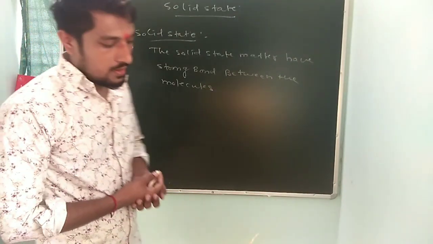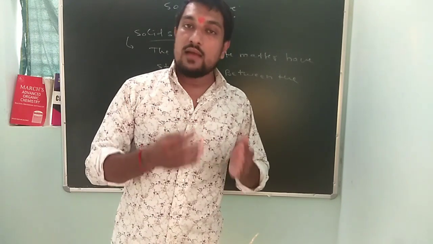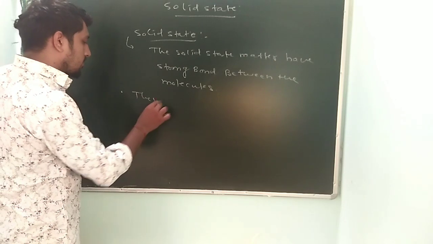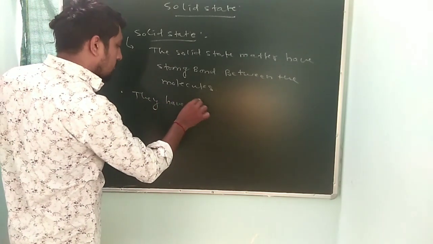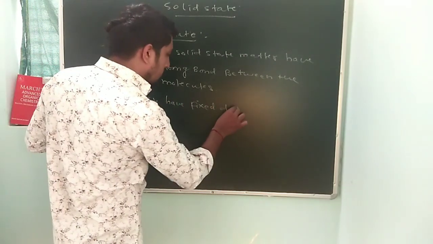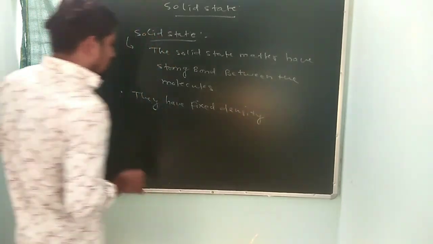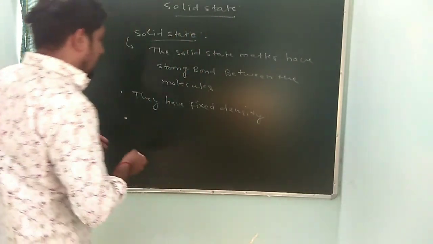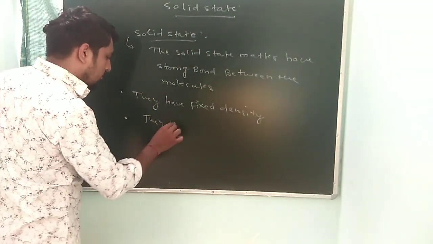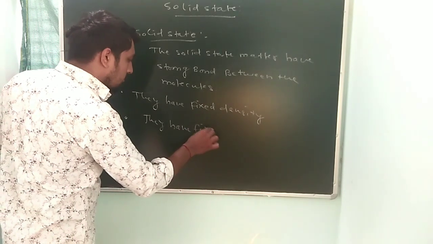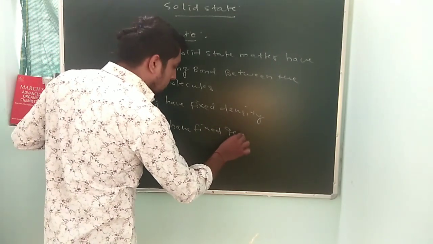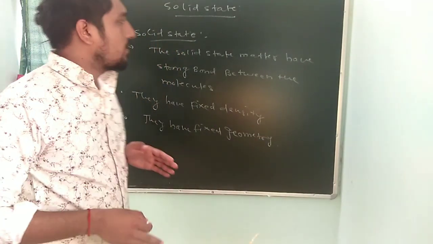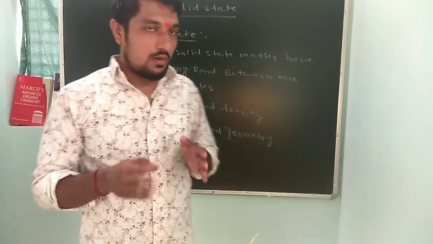That is the first characteristic. Second, they have a fixed density. Third, they have a fixed geometry. So these are the characteristics of a solid state.